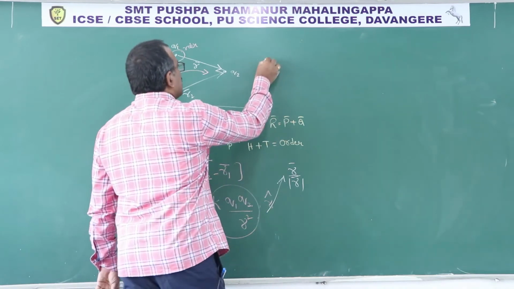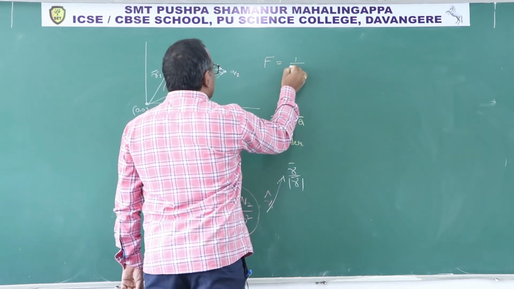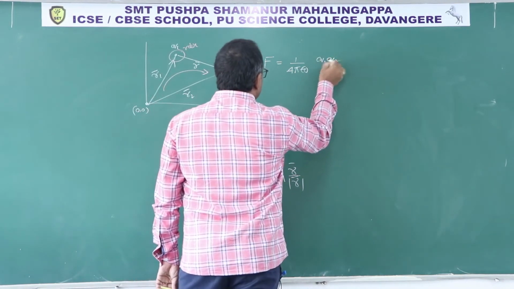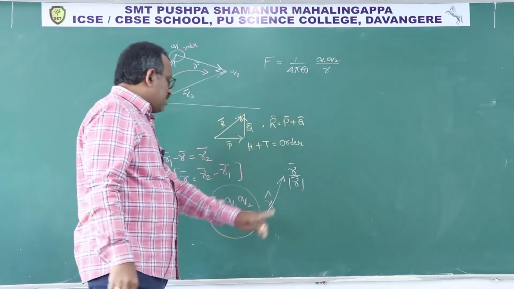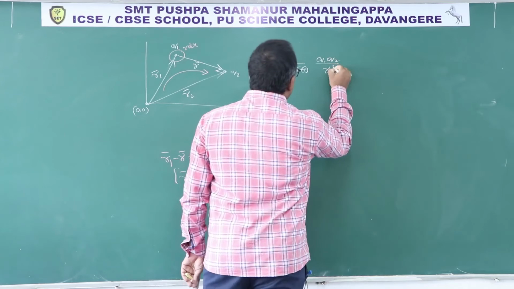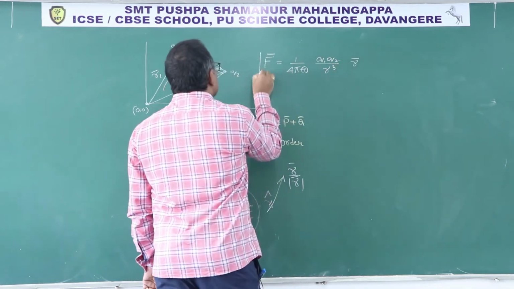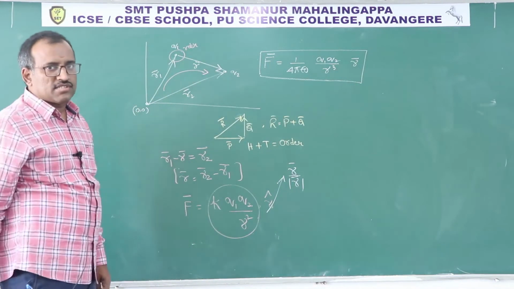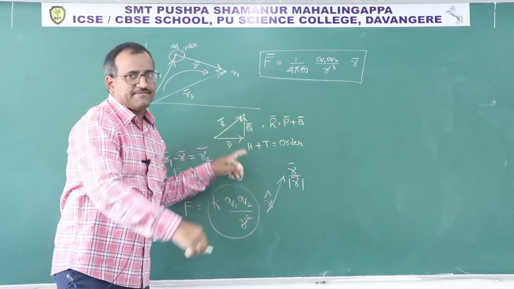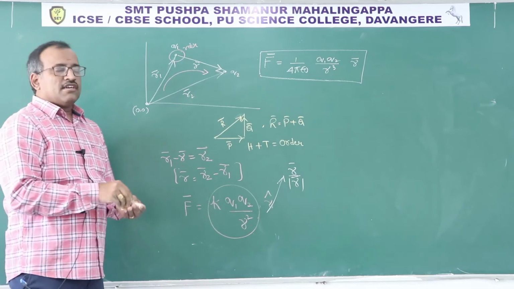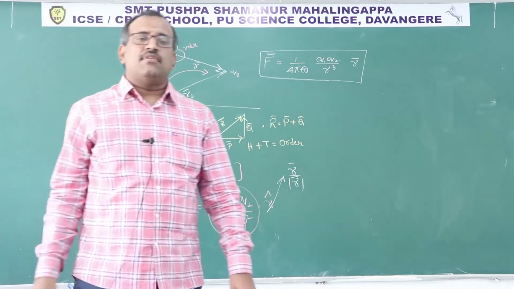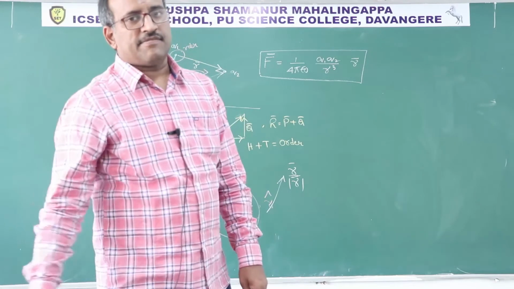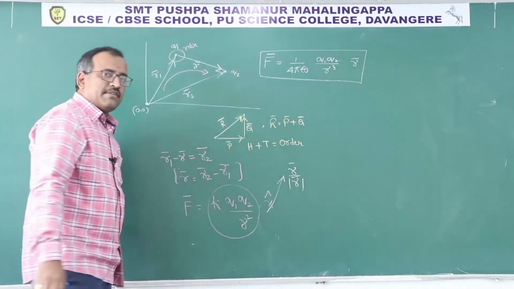Hence, I can write Coulomb's law as F is equal to 1 by 4 pi epsilon naught Q1 Q2 upon R square, and since R cap is R bar by R, it becomes R cube into R bar. So this is Coulomb's law in vector format, by using triangle of vector addition. Clear? So let us start and solve the problems at board level, NEET level and JEE level. Till then, copy.